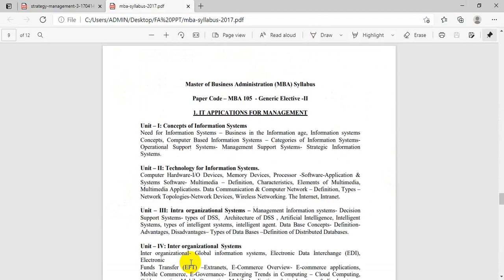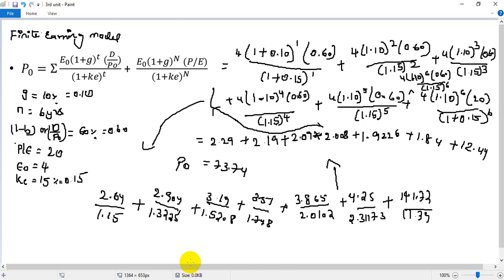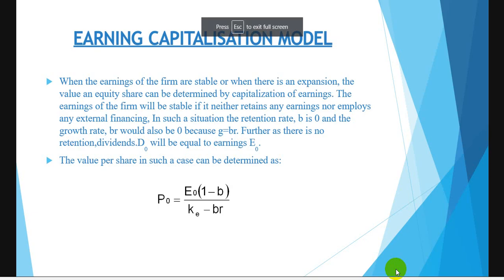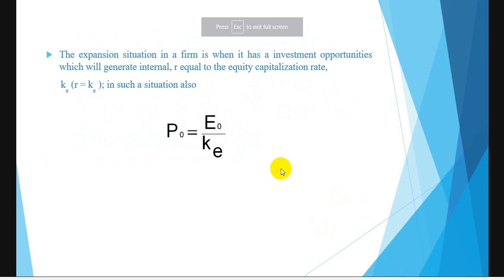This is the first semester. I'll explain the further part in my next classes. What we have discussed is the earnings capitalization model. This is important.